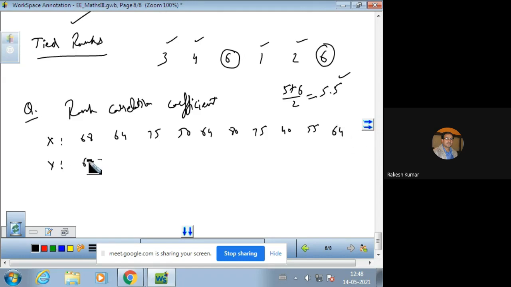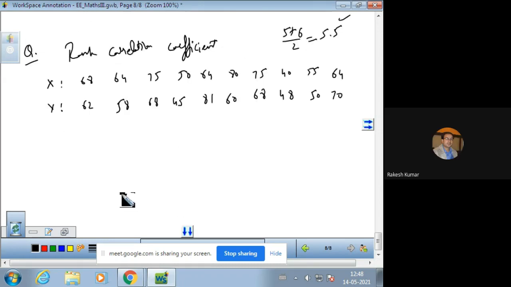Similarly, the values of y are 62, 58, 68, 45, 81, 60, 68, 48, 50, and 70. So these are the data values given to us, and we have to obtain the rank correlation coefficient.